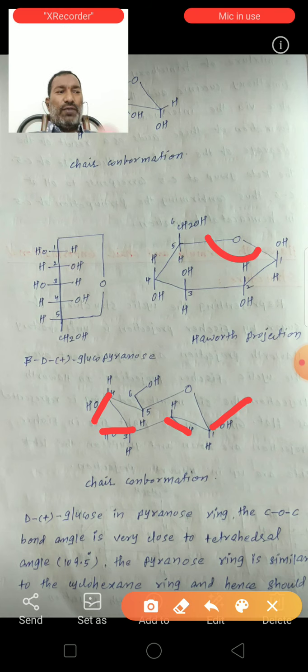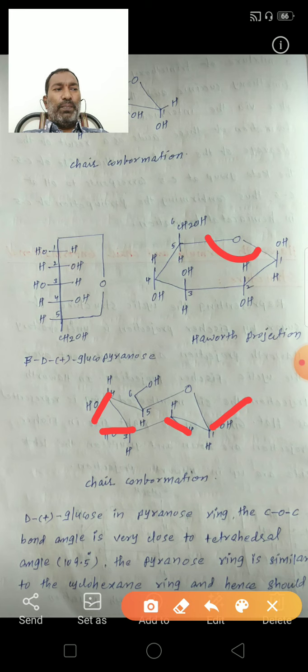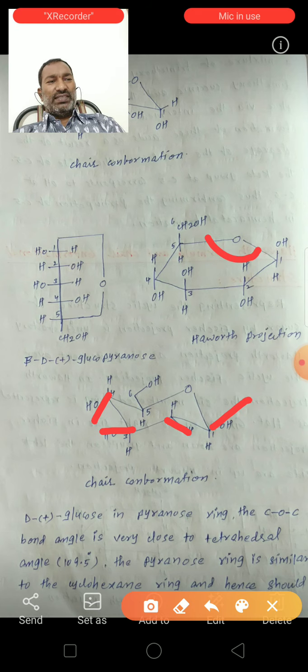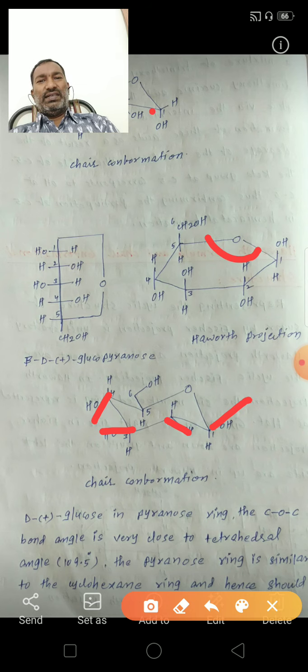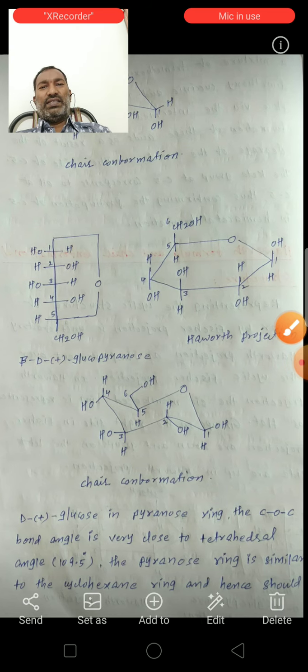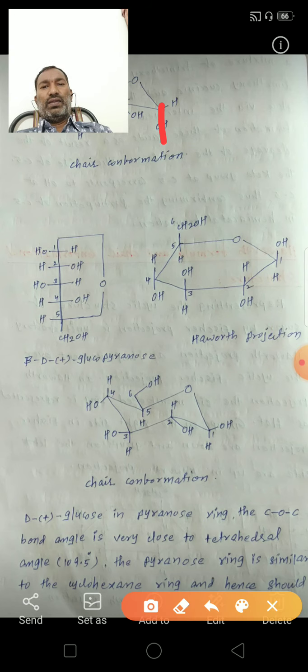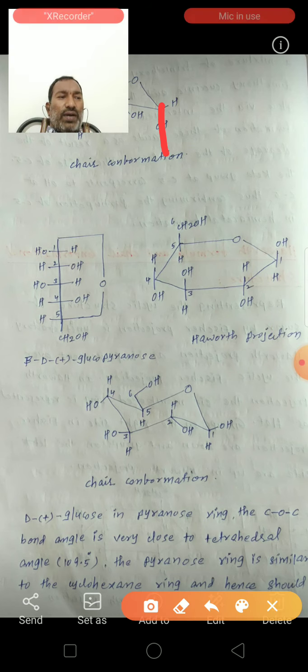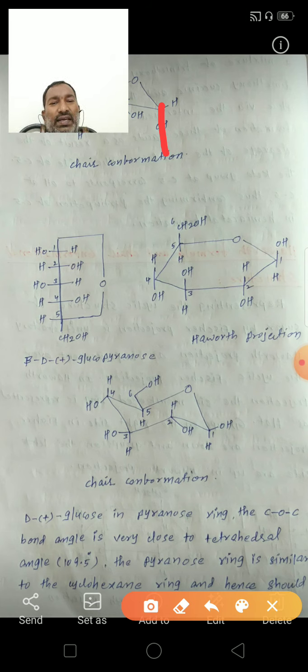Whereas in the alpha anomer, the bulky OH group at C1 is the axial group. So the remaining groups are all equatorial. Here the C1 OH group is also equatorial in the beta anomer.